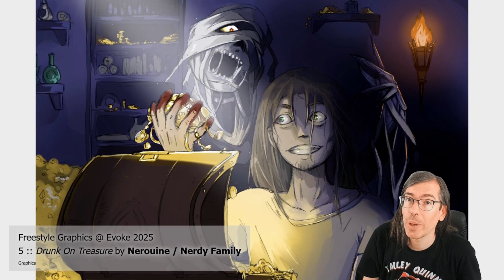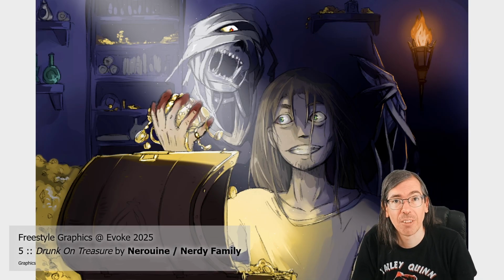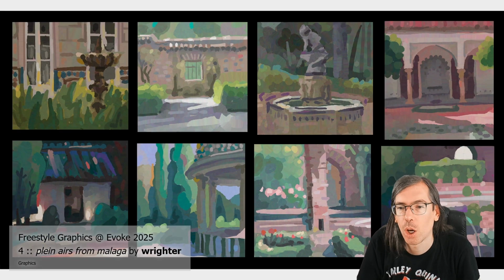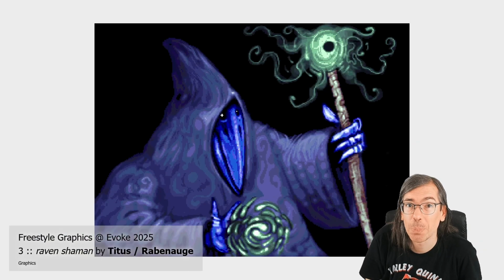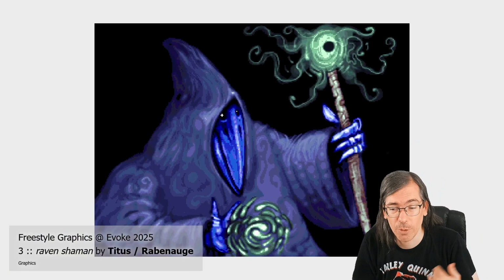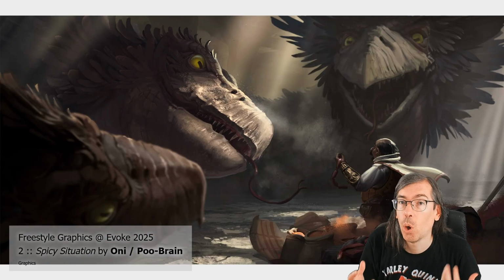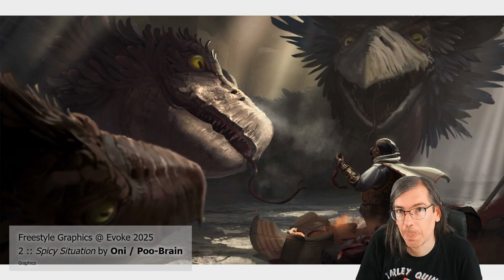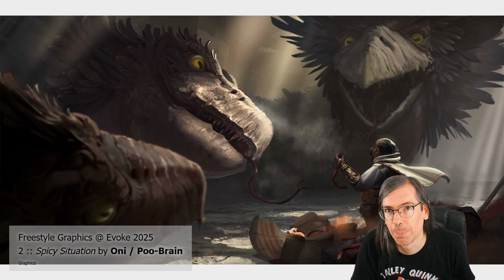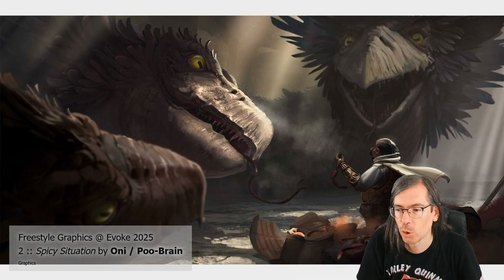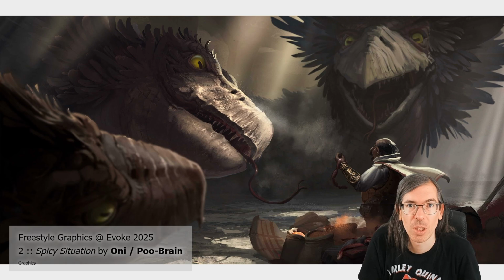Fifth place went to Netherwin with Drunk on Treasure. Then the fourth place went to Writer with some drawings from Malaga. Third place to Titus with this Raven Shaman pixel art. The second place went to Oni with this amazing image of a spice merchant feeding a 3-headed bird of some sort. I love this one, a great composition, a great concept piece as well.